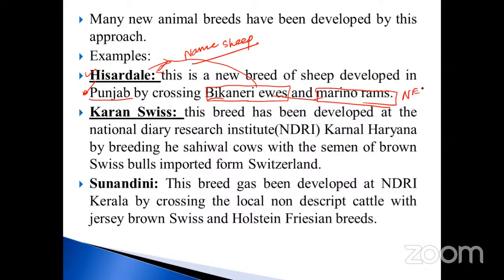Bikaneri ewes are crossed with Marino rams. As a result, you will get the new species. The new species is called what? Hisardale.